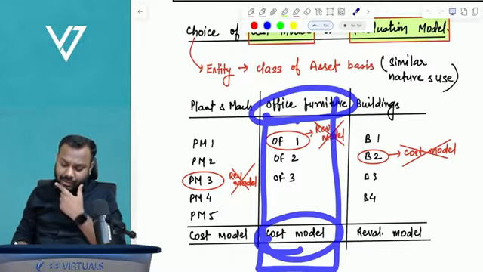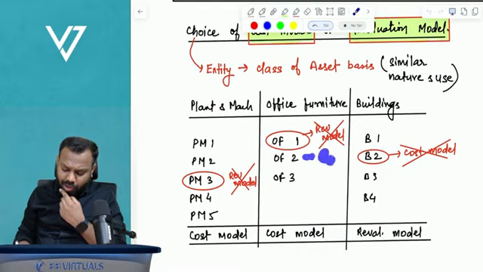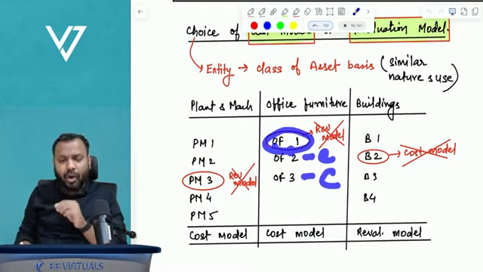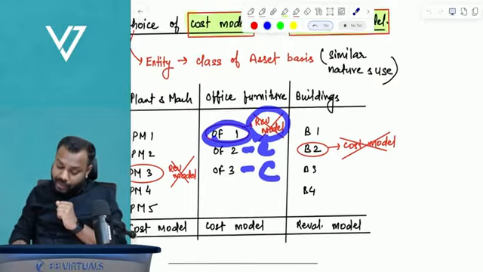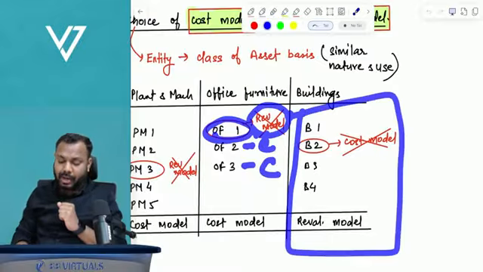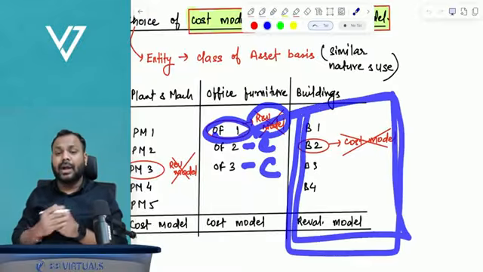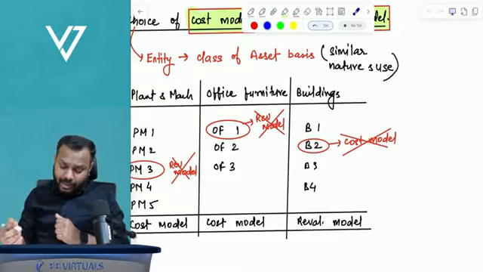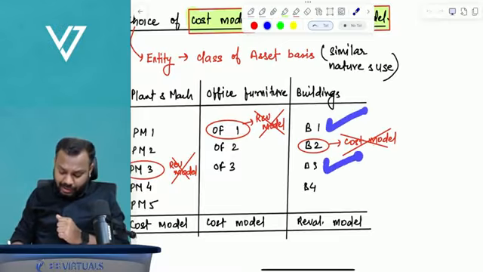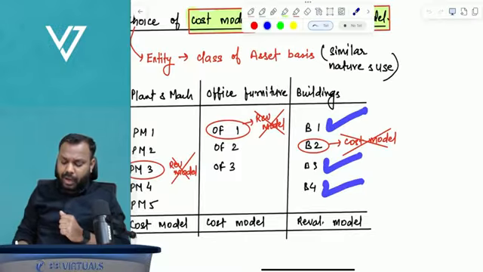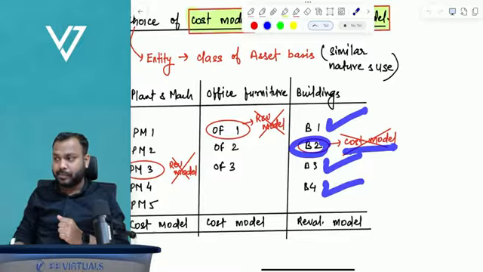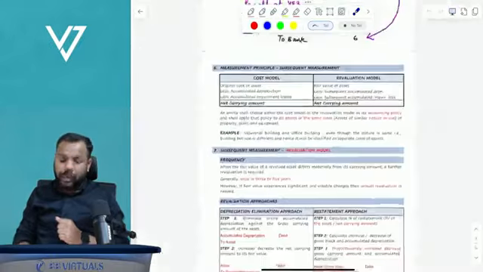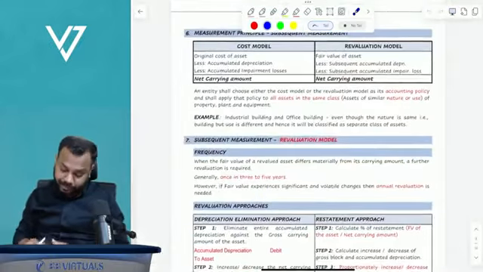Similarly, if buildings are under revaluation model, then all the buildings should be under the revaluation model. It can't be that building 1, 3 and 4 are revalued but building 2 is at cost model. This is the meaning of class of asset basis.